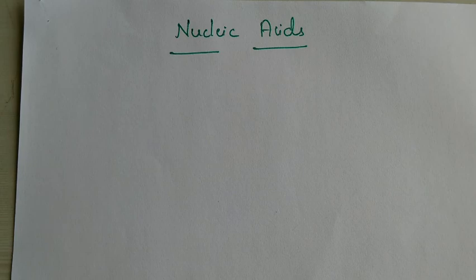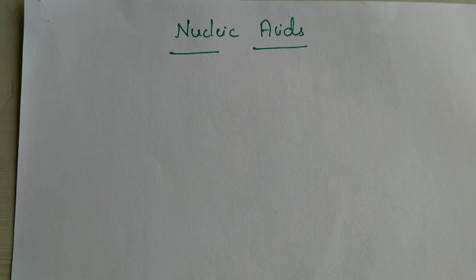So that is what in general we call heredity.